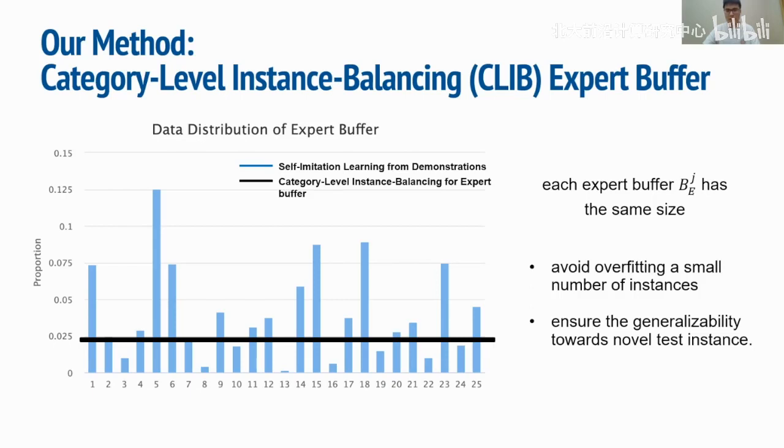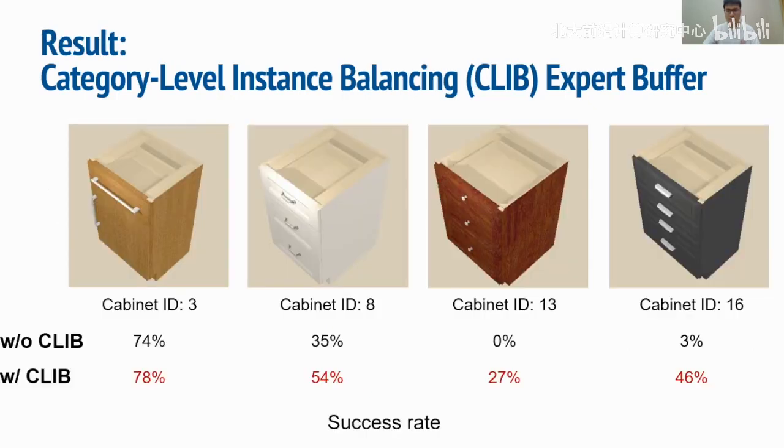Although simple, this design is essential to avoid overfitting a small number of instances and thus ensures generalizability towards novel test instances. This picture shows a success rate comparison of some varied instances before and after using our CLEAP expert buffer. In the open cabinet drawer task, the handles of cabinets have many variations, and some handles, for example the nail-shaped ones, are hard to open.